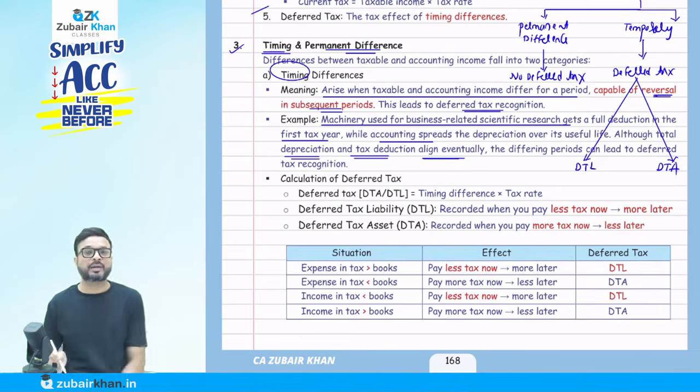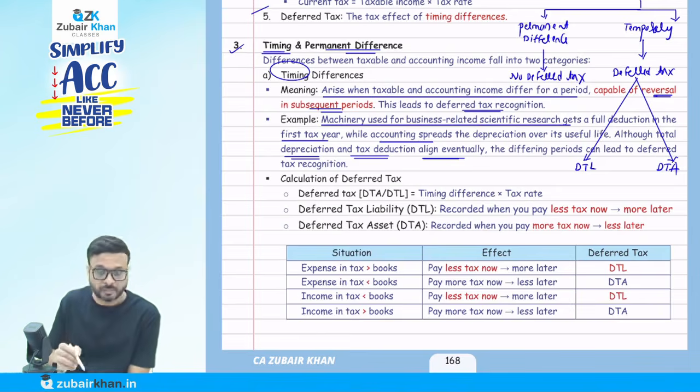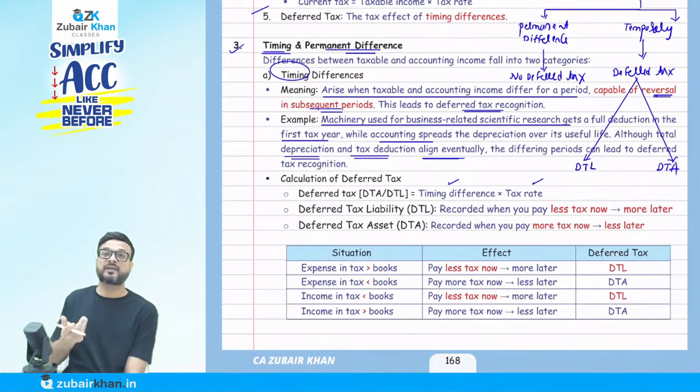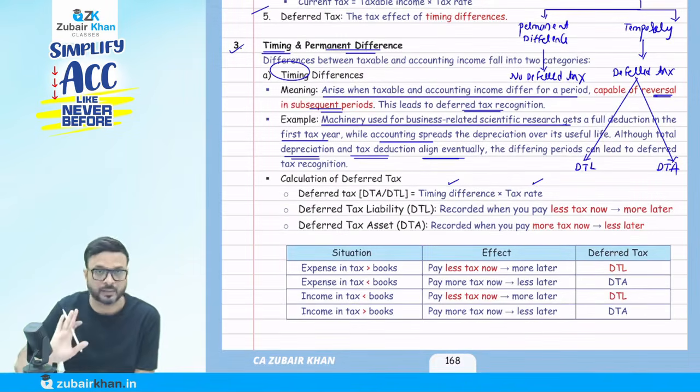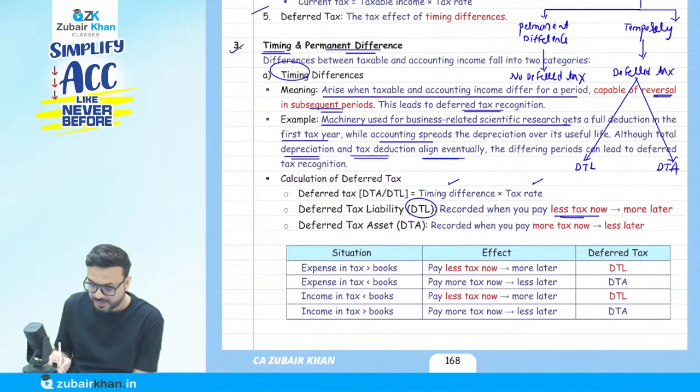So how to calculate the deferred tax here? Deferred tax is basically on the difference amount. Whatever timing difference or temporary difference is coming, multiply it by the rate of tax. Now whether it's a deferred tax liability or deferred tax asset, remember a simple rule. A deferred tax liability is recorded when you pay less tax now and more later.